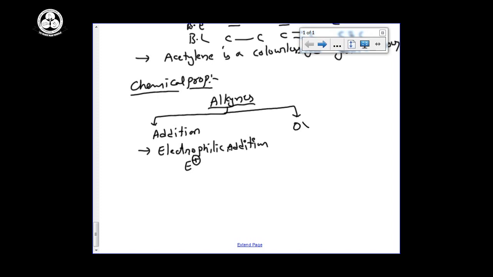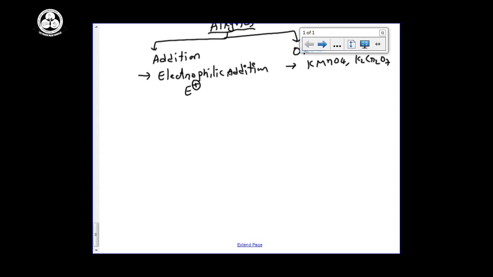Second one is oxidation reactions. Already we have seen oxidation with KMnO4, K2Cr2O7. Oxidizing agents are KMnO4, K2Cr2O7, like this. Now first we are going to start with the addition reactions. Alkynes can undergo mainly addition reactions.